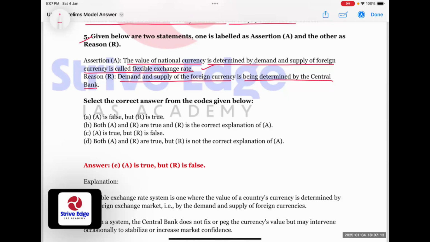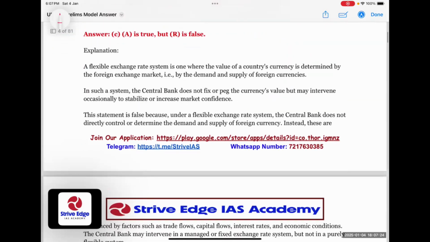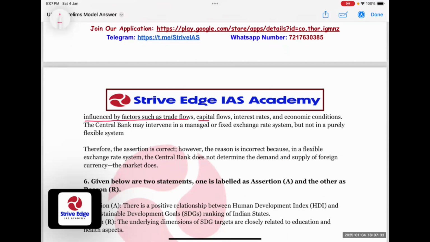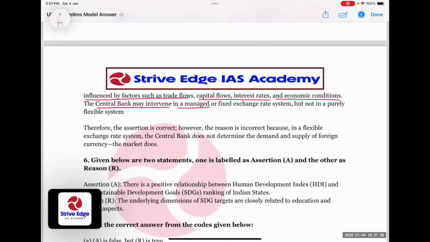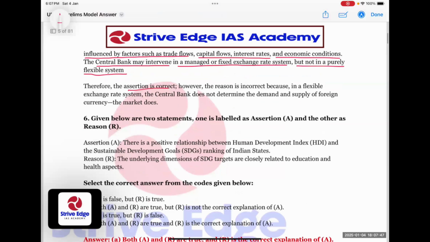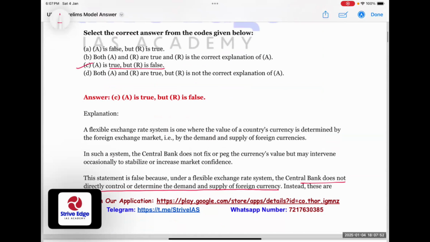rate. But in a flexible exchange rate, the demand and supply of foreign currency is not determined by the central bank. It is market based. So assertion is correct and reason is wrong, because the central bank does not directly control or determine the demand and supply of foreign currency. Instead, these are influenced by factors such as trade flows, capital flows, interest rates, and economic conditions. The central bank may intervene in a managed or fixed exchange rate system, but not in a purely flexible system. So assertion is correct, but reason is wrong. So our option C is correct: A is true, and R is false.